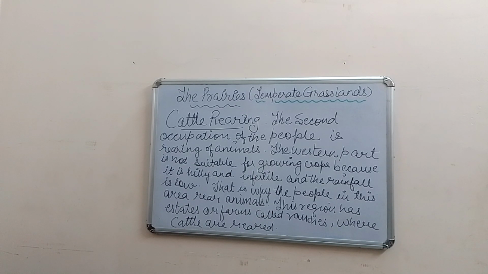So the western part is not suitable for growing crops. Okay, children? Why? As I just told you, it is hilly and infertile. And when it is infertile, it means that it has low rainfall, or rainfall is very low as compared to the other side.